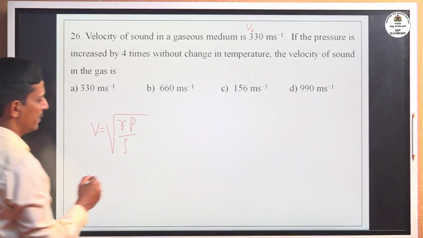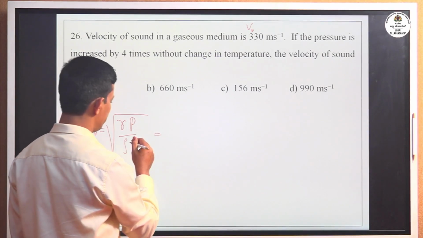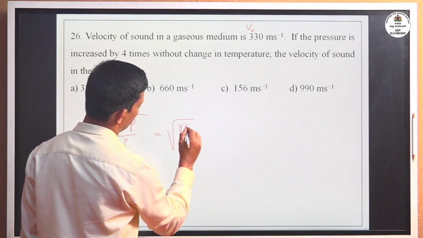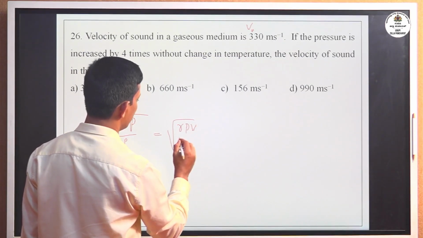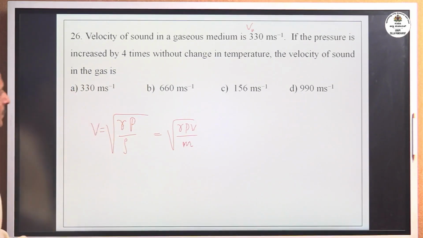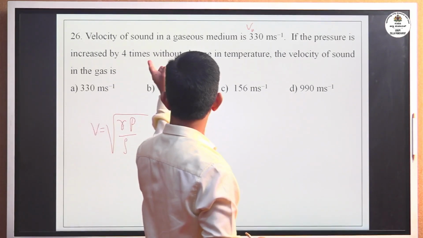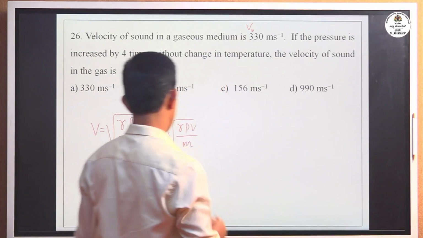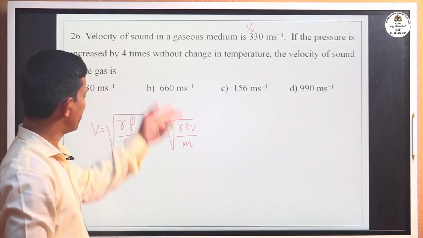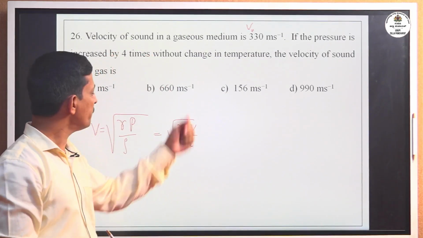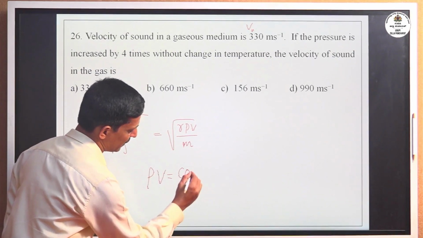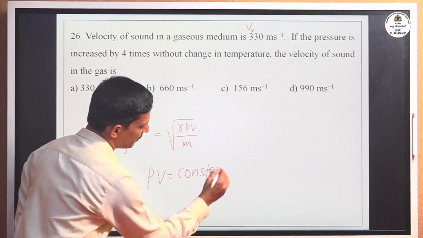rho, correct. Now rho in terms of mass and volume, m by v, or you can write gamma PV divided by m. Now according to Boyle's law, at constant temperature, when the temperature is kept constant, volume of a given mass of a gas is inversely proportional to pressure, or PV equal to constant.